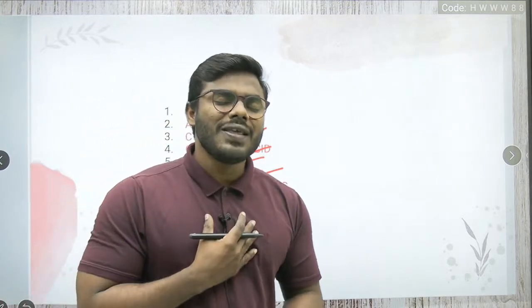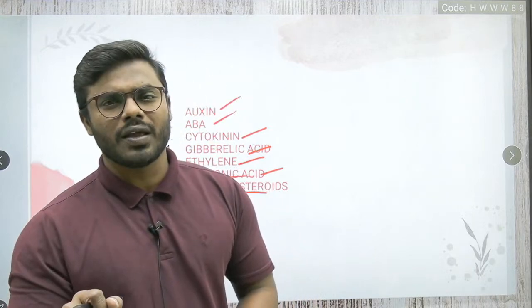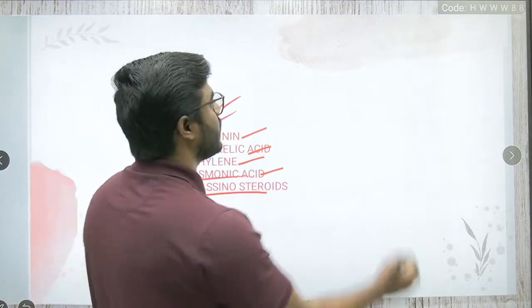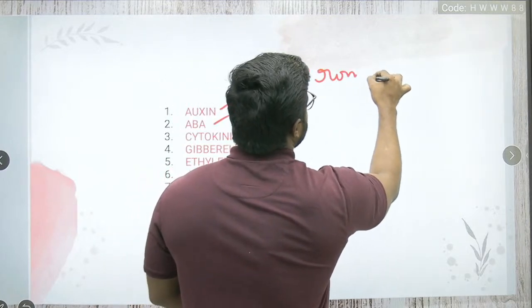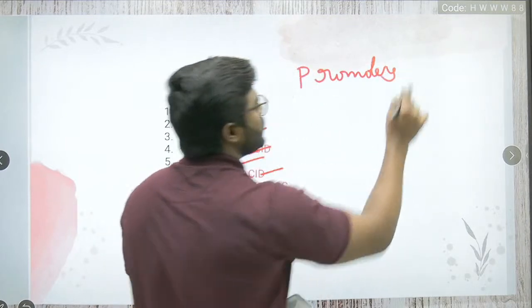Friends, all the hormones present in the plant body are broadly categorized into 2 types. Based on what do we categorize them? Whether they are promoting the growth or inhibiting the growth. So in simple words, we categorize all the hormones into 2 major types.